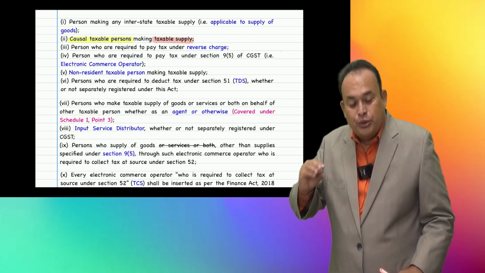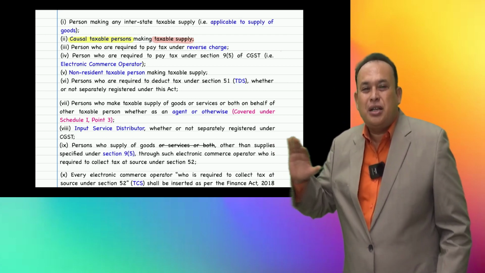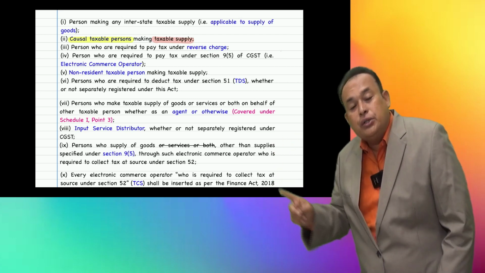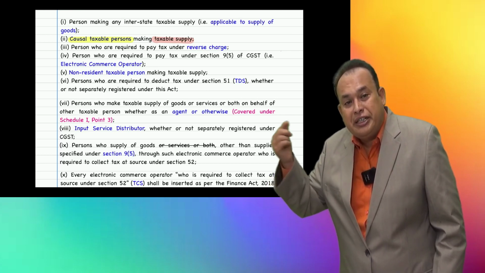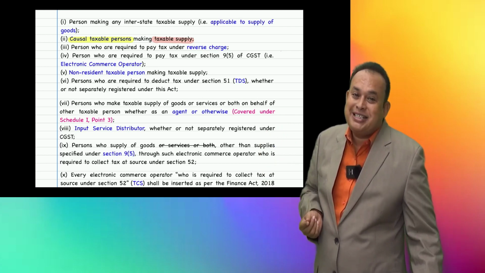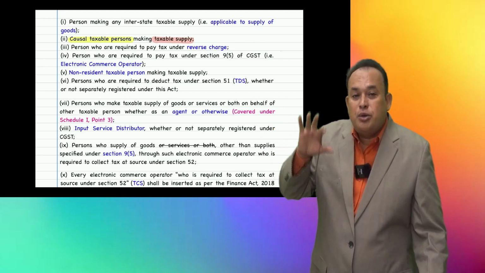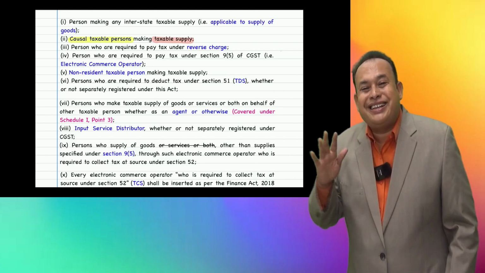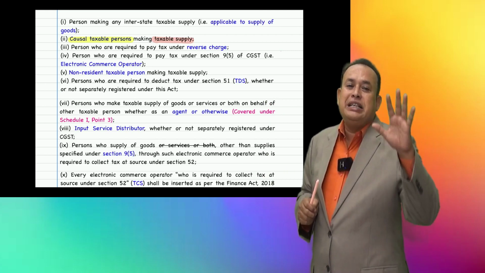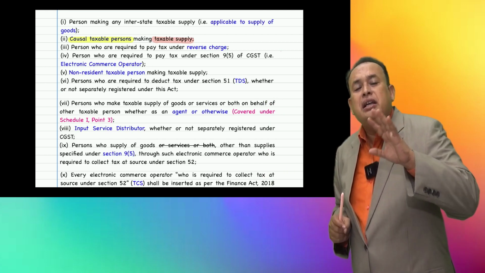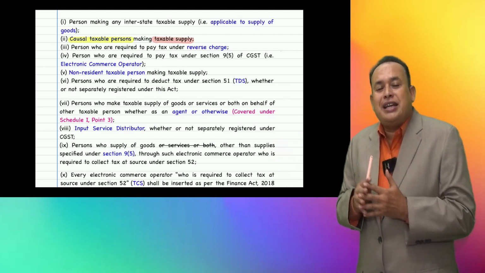I will refer to the casual taxable person a little more elaborately now, since the need arises. I touched upon the casual taxable person when I referred to the composition scheme under section 10 of the CGST, where I discussed that a casual taxable person and a non-resident taxable person are not eligible for the composition scheme irrespective of the turnover, because they are disqualified from it. I told you I would refer to the casual taxable person elaborately when I take up the registration chapter. Now the need arises to refer to the casual taxable person concept.